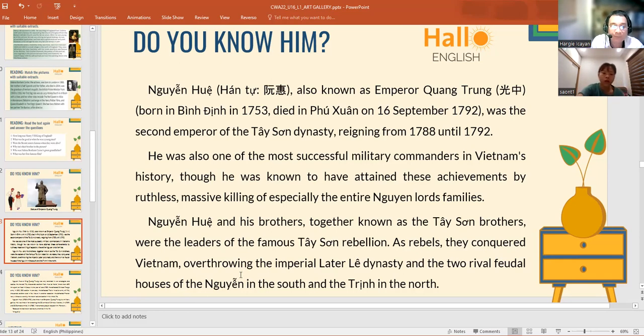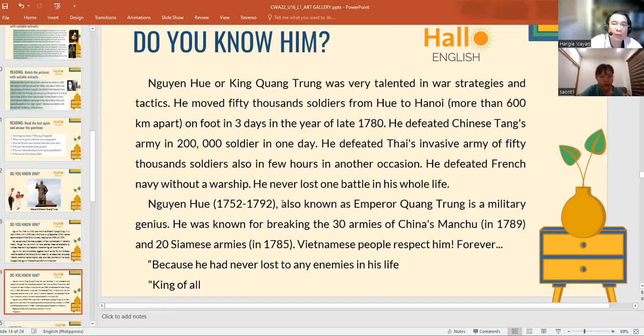overthrowing the imperial Lê dynasty and the two rival feudal houses, the Nguyễn in the south and the Trịnh in the north. Okay, let's continue.